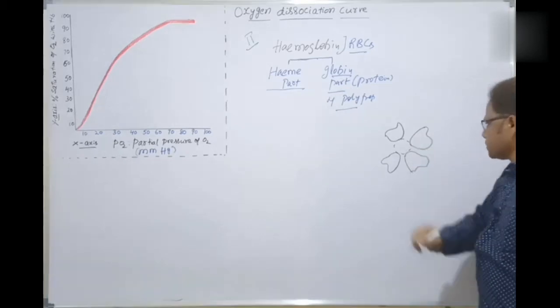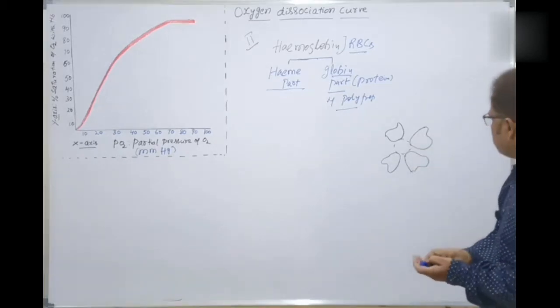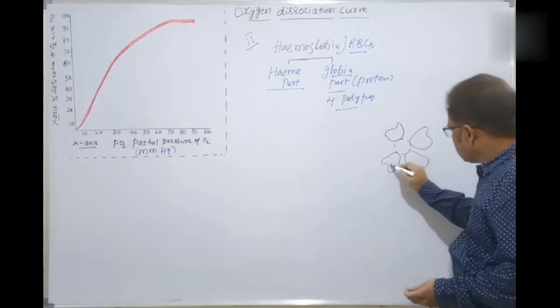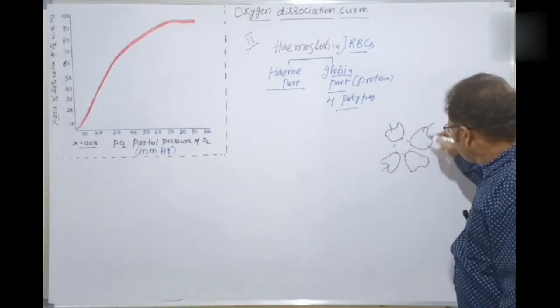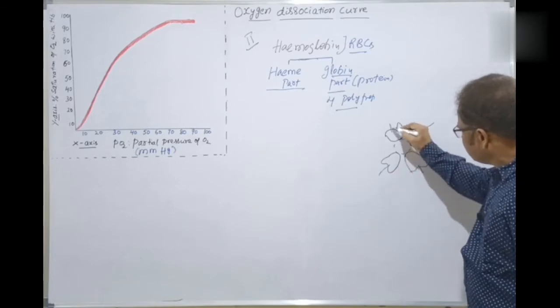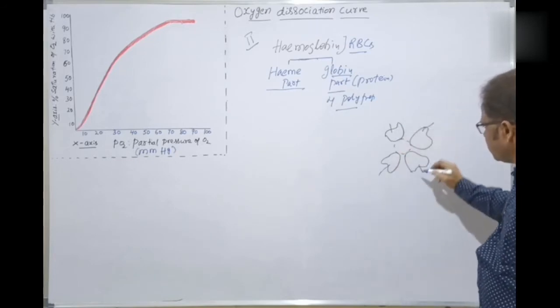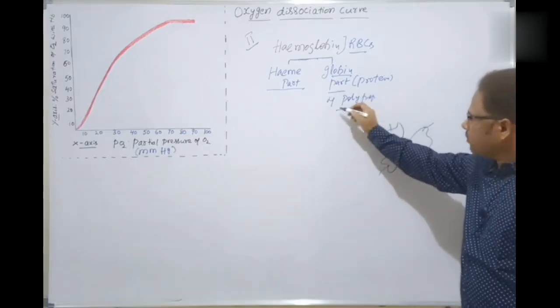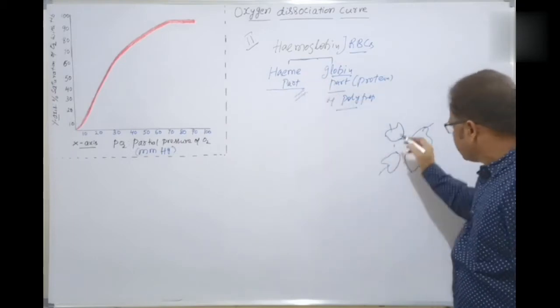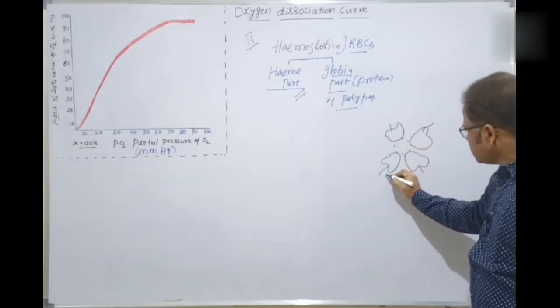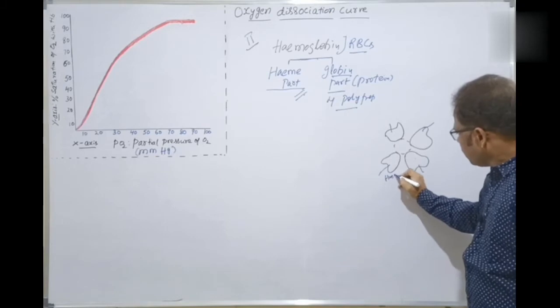Okay, students. So this is the heme part, and here of course alpha chains and beta chains. This is the protein part. Chains are there in this fashion. I'm focusing mainly on the heme part here. So this is the heme part.